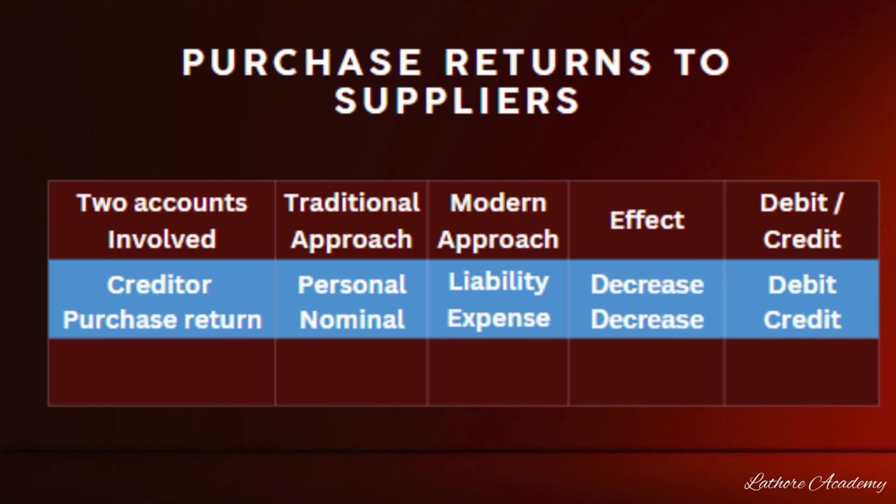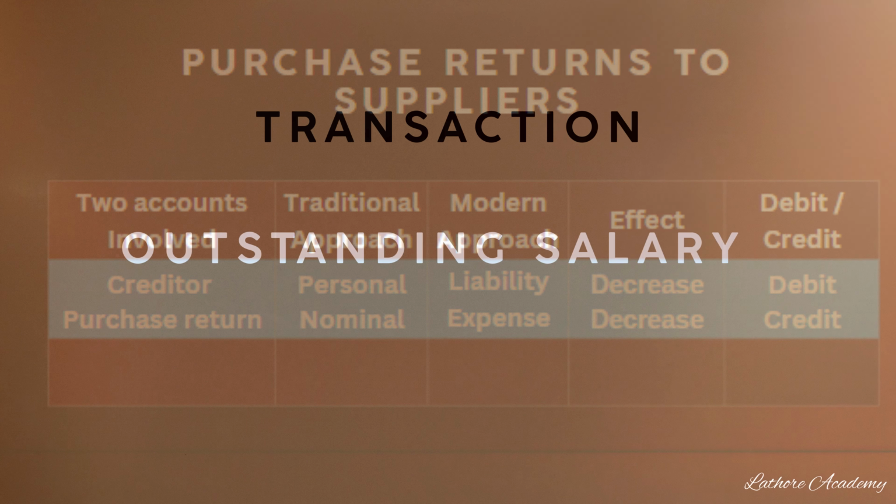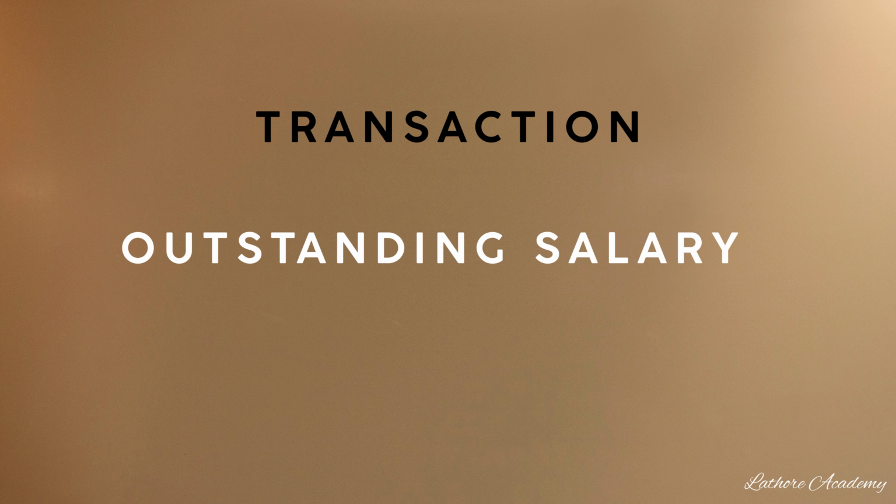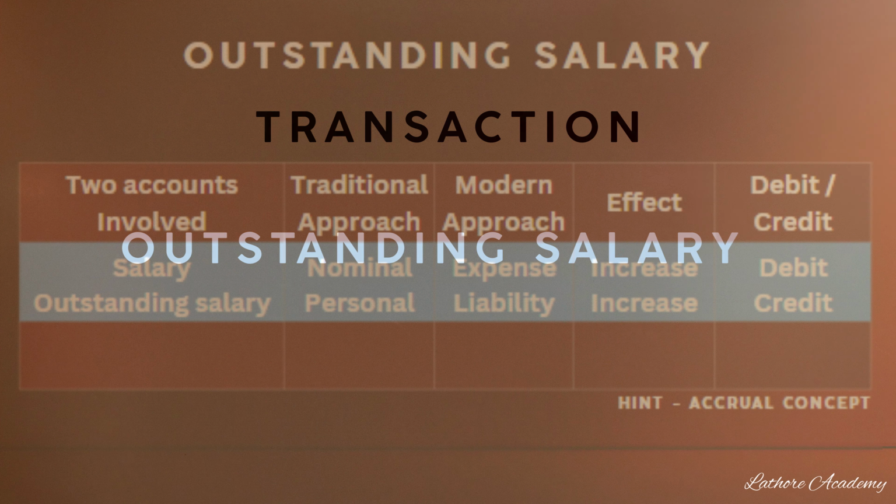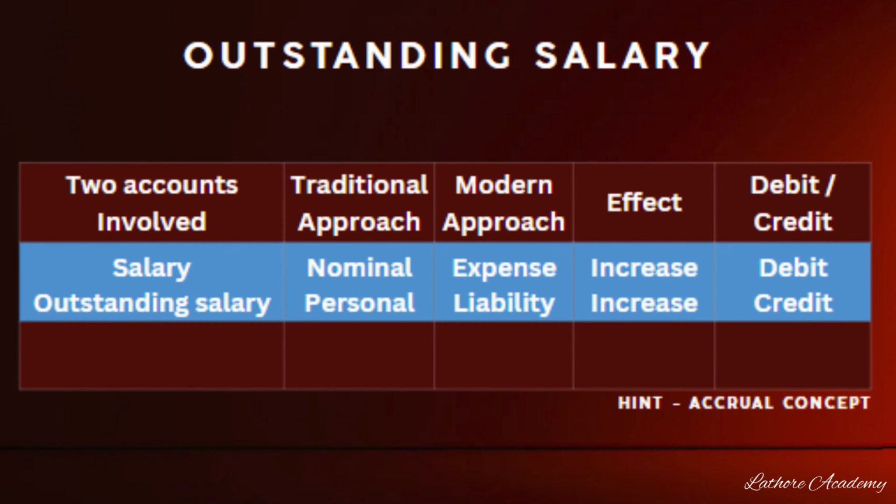Let us understand some complex transactions and their journal entries. Outstanding salaries. The two accounts involved here are salary account and outstanding salary account. Students make mistakes here, generally what I have seen. So be careful here. Salary account is involved and outstanding salaries account is also involved here.